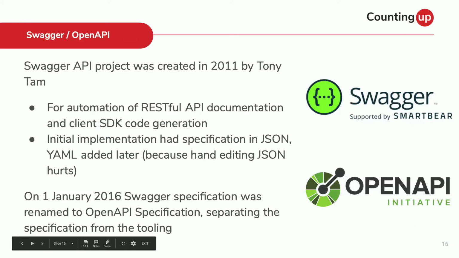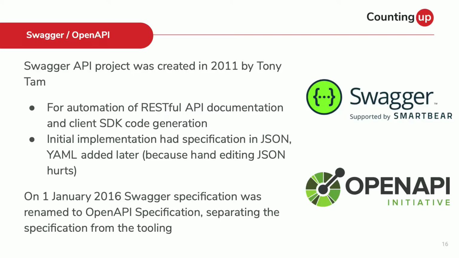A couple more things. So this is Swagger, started back in 2011. The whole point was to both generate documentation and generate initially client-side SDK code generation. That's now been extended to do the server-side as well. We do both at Countingup. So if you want to talk to a service, you generate the client-side code from its YAML. If you are the service, you generate the server-side code from the YAML.